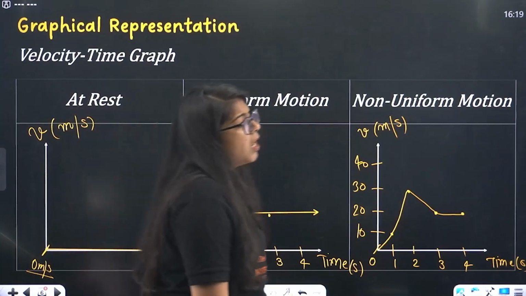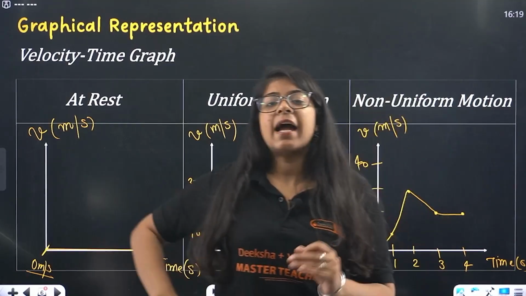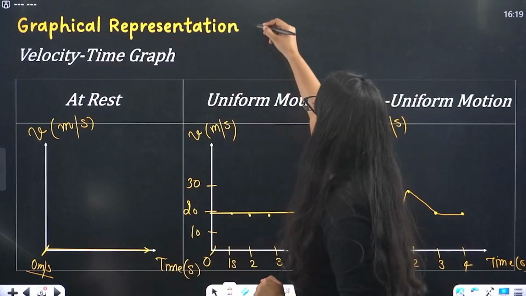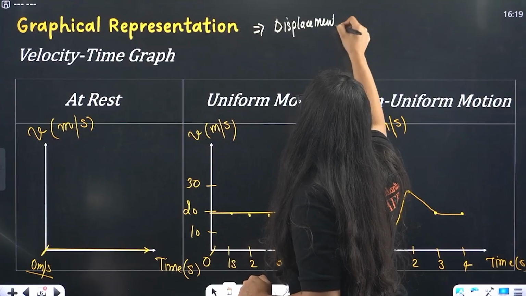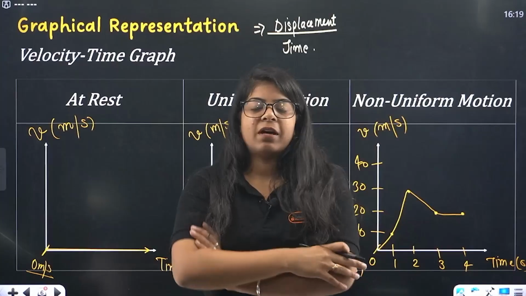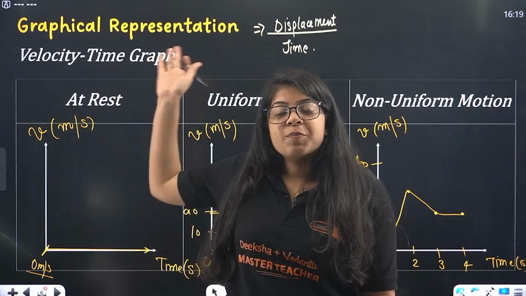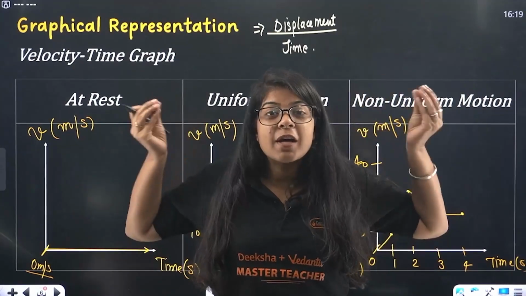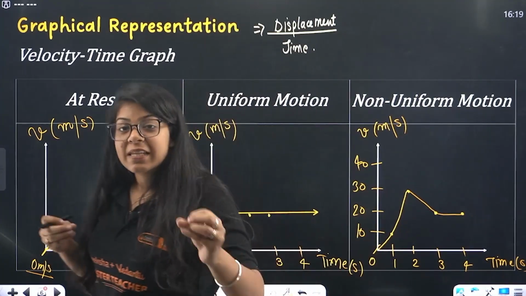Now beta, talking about the velocity time graph, we again have the very first thing, that is at rest. Now I am not moving. Velocity is what? Displacement upon time. That means how much path I am covering in a particular time. So time is going by 1 second, 2 second, 3 second. I'm not even going anywhere. So displacement is 0. So velocity will be what? It is 0, ma'am, because you are not even moving. So velocity is always 0 at rest.